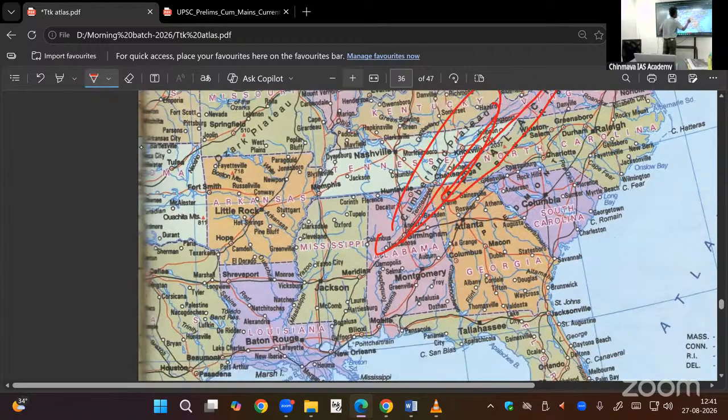So can you find the Tennessee River? Water bodies, now these many blue color water bodies, they were created by constructing dams. When you dam, the water will be stored here. Waterlogged condition will be created. This is called a dam. This is called a reservoir. Dam and reservoir will be created.